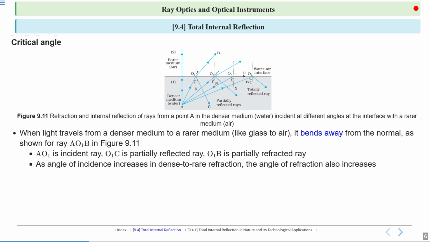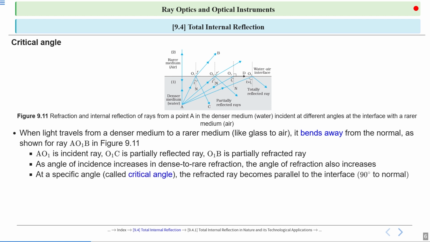As the angle of incidence increases, this I is the angle of incidence, the angle of refraction also increases in dense to rare refraction. It means the angle of incidence and angle of refraction both increase together, and we already discussed this in previous lectures.